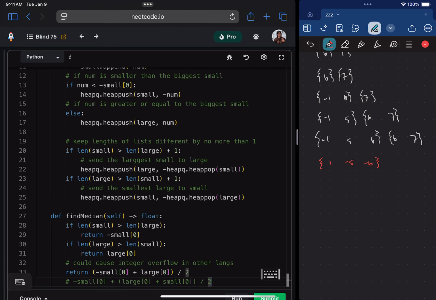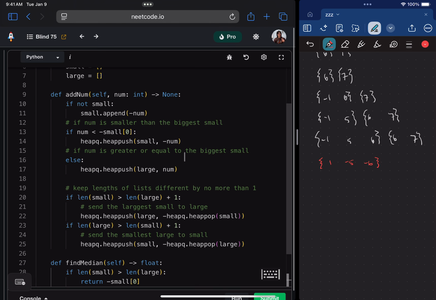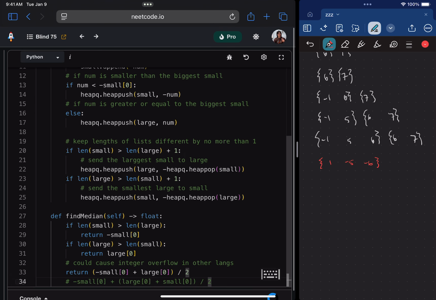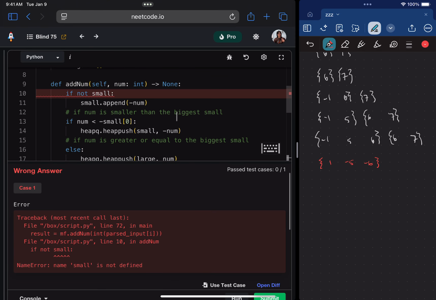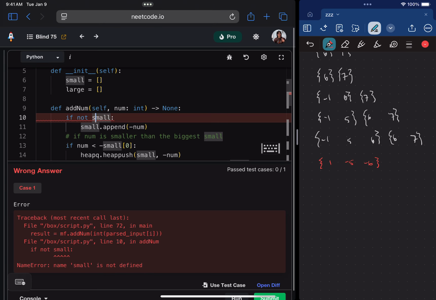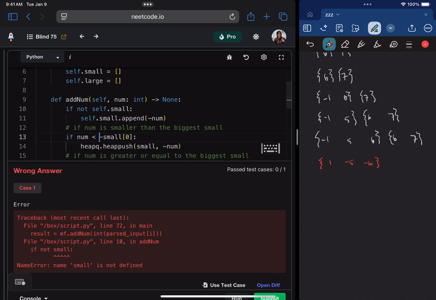Ugh. Okay, I don't even know if this works. We probably should have tested this as we went, but here we are. Let's find out. I'm just going to run it. Let's see what goes wrong. Oh, this is so sad. This whole time it should have been self.small, self.large, because that's just how Python works. These are class variables.